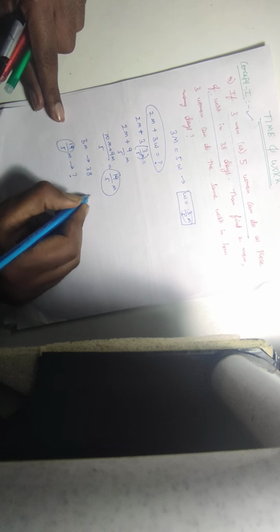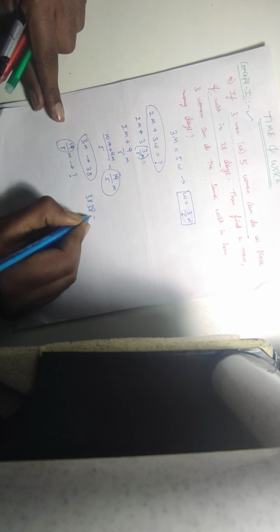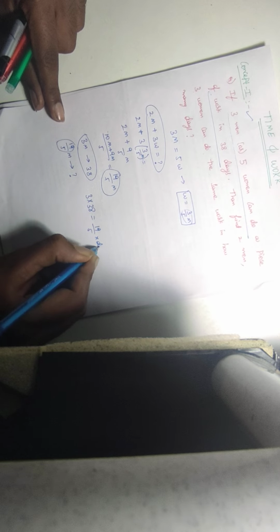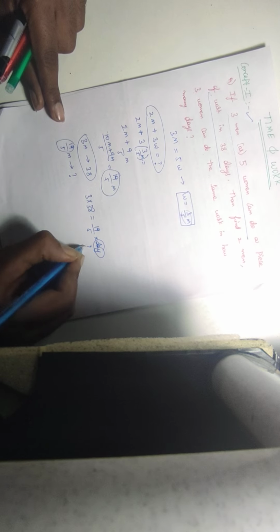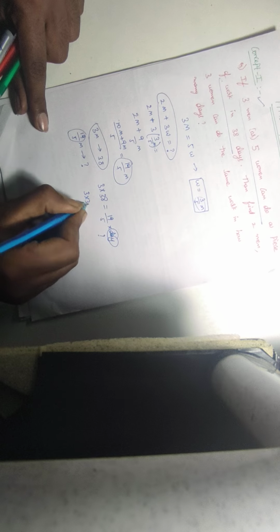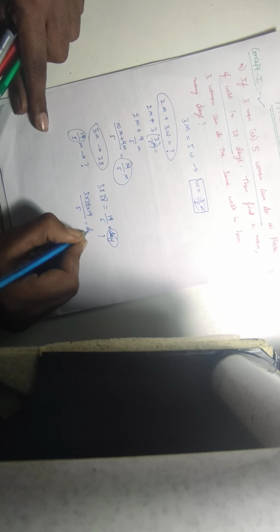Okay. In this we can do 3 into 38. This constant is equal to 19/5 into days. How many days? This is the question. By cross multiplication we get 3 into 38 into 5/19 is equal to days.